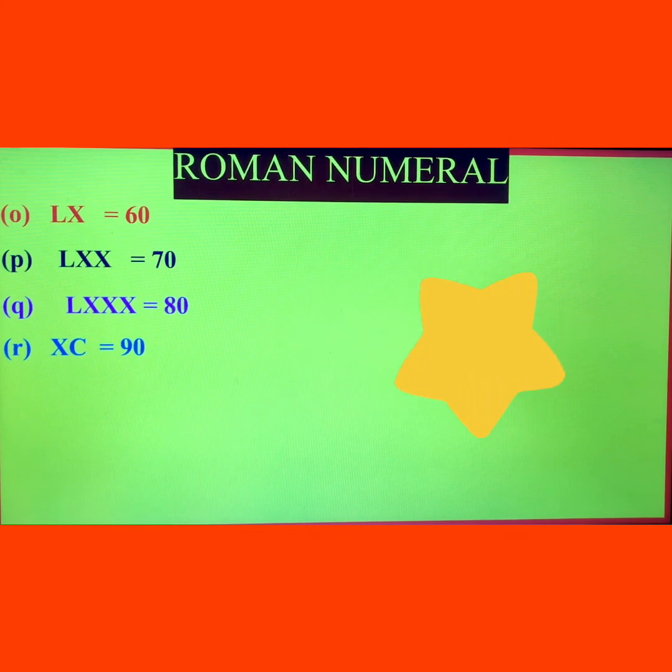So the symbol of 90 is XC. And C is the symbol of 100. Keep in your mind C represents 100. Now if you want to write 200, you will write double C, that is C and C, meaning 100 and 100, that is 200. And after that, if you want to write 300, then C means 100, 100, 100, that is 300.